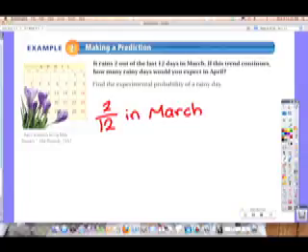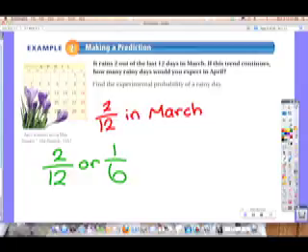Okay, so experimental probability, we could say 2 out of 12, but I'm going to stretch you a little bit, and let's keep practicing fraction, decimal, percent. So fraction 2 out of 12, guys, reduce that. What is it? Do you have this memorized? Because this keeps coming up over and over and over. What's the decimal? Wait, what is it? Round it, 0.17. So what's the percent? 17%. Okay, next one.